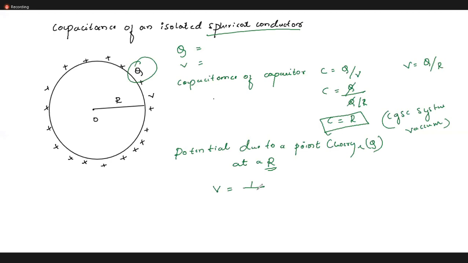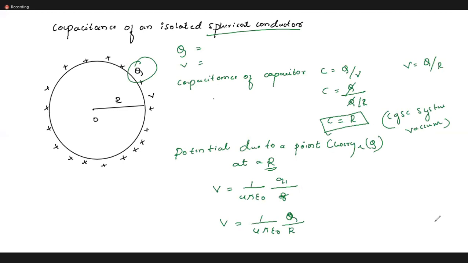1 by 4 pi epsilon naught into Q1 divided by small r. So here the distance is a; let me write it as K, or 1 by 4 pi epsilon naught, right? Q here is Q by capital R. Am I correct? Yes or no? Yes, ma'am. Okay, so this is the potential.